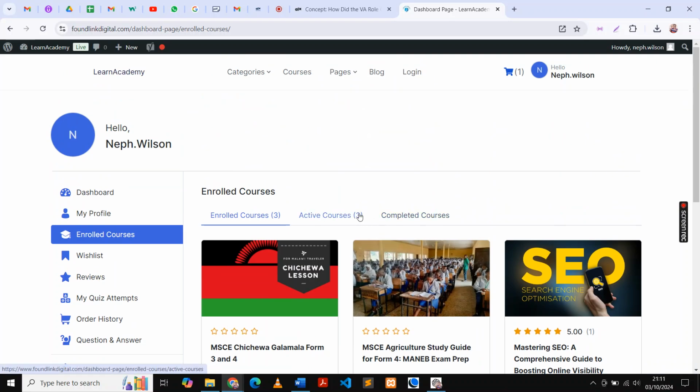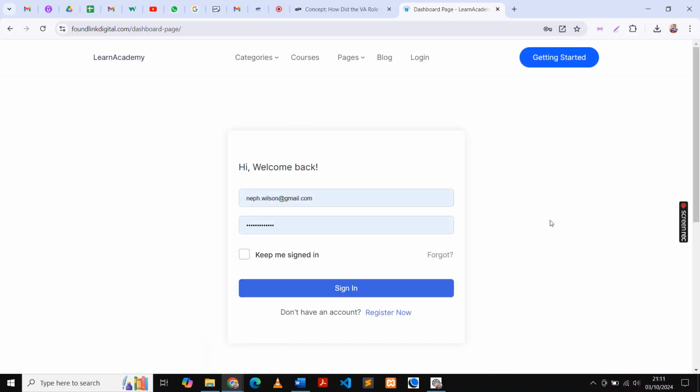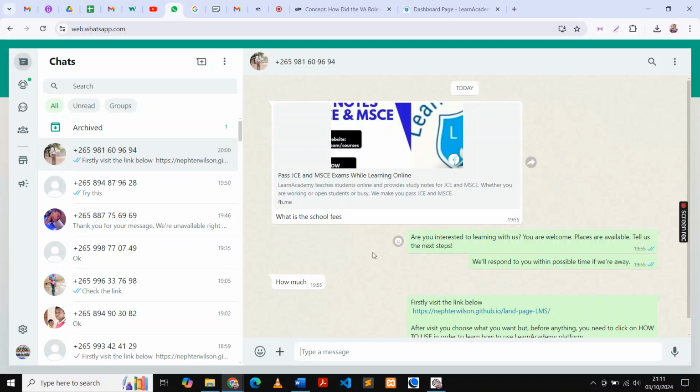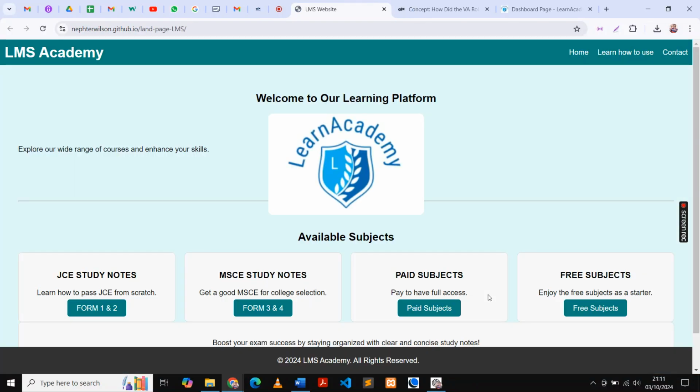So this is how you can log in and you can also log out. You come here and you press log out. Now, when you log out, most of you, I'm sending links to you. So for example, I have simplified everything. If I've sent you a link, if you are able to see this link, and you click this link, it will direct you to this page.